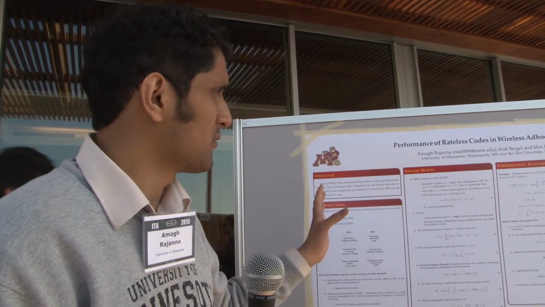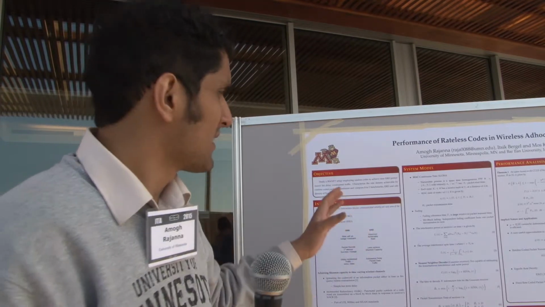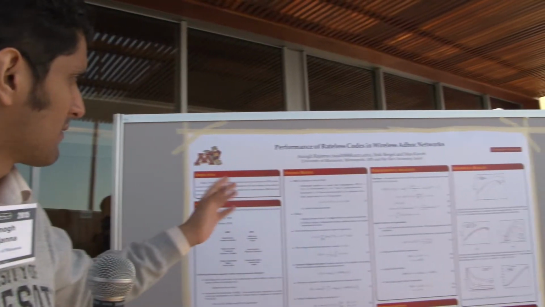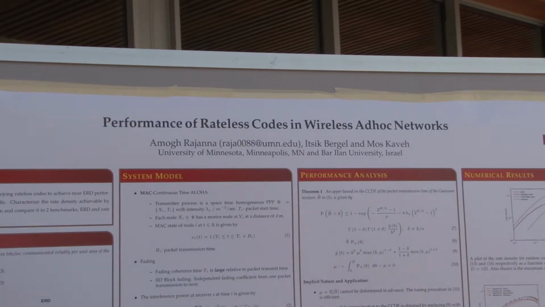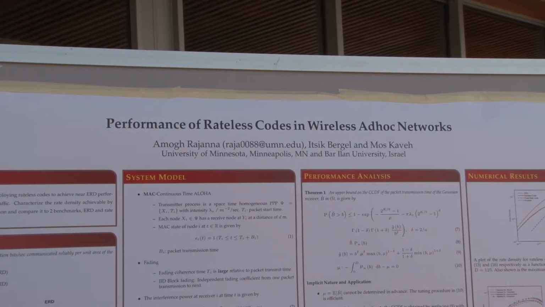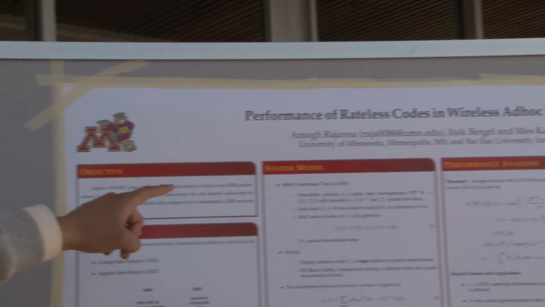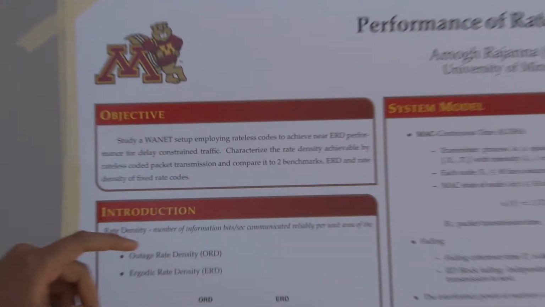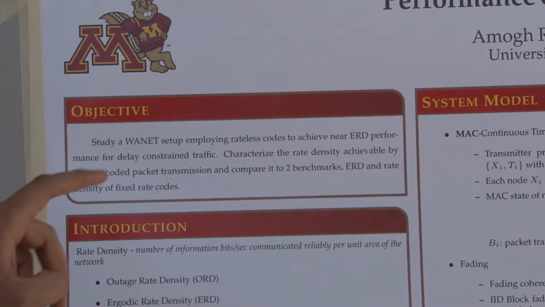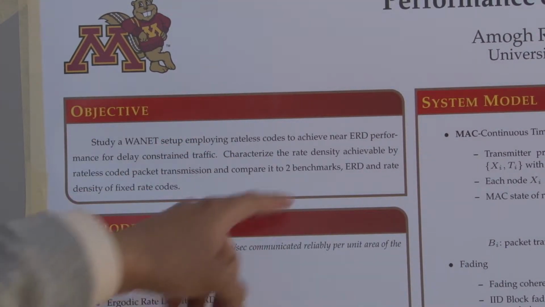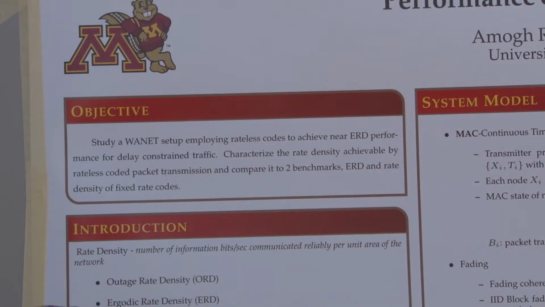So I'm going to explain to you my latest journal paper. It studies the performance of rateless codes in wireless ad hoc networks. The objective is to study a VANET setup employing rateless codes to achieve near ERD performance for delay constrained traffic. So we characterize the rate density achievable by rateless coded packet transmission and compare it to two benchmarks. One is the ERD and the other is the rate density of fixed rate codes.